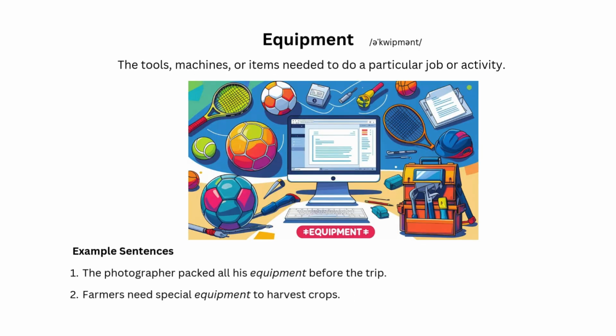Equipment. The tools, machines, or items needed to do a particular job or activity. Example sentences. 1. The photographer packed all his equipment before the trip. 2. Farmers need special equipment to harvest crops.